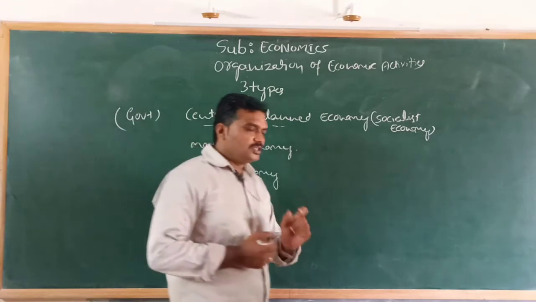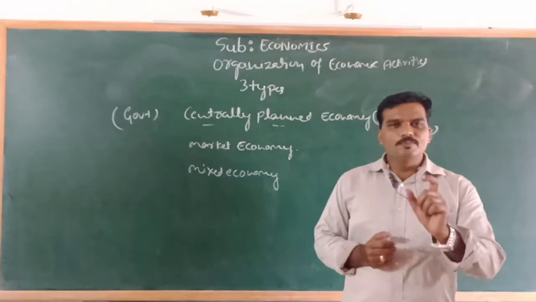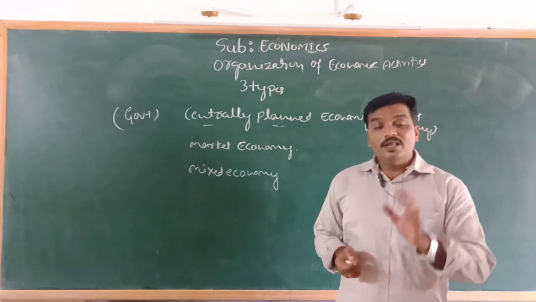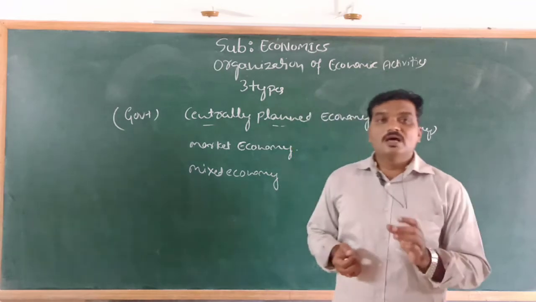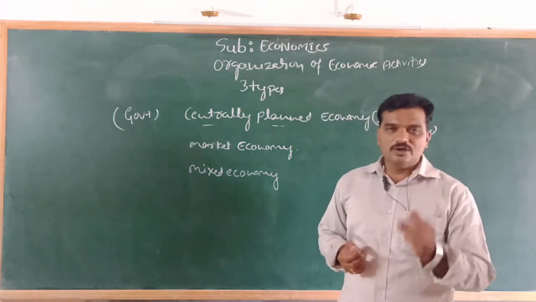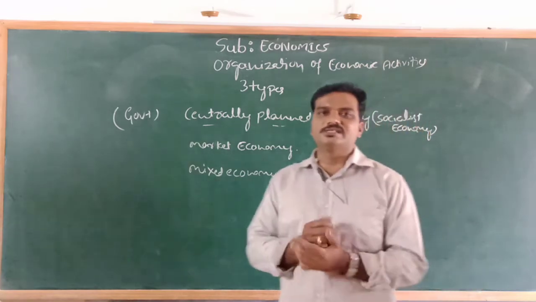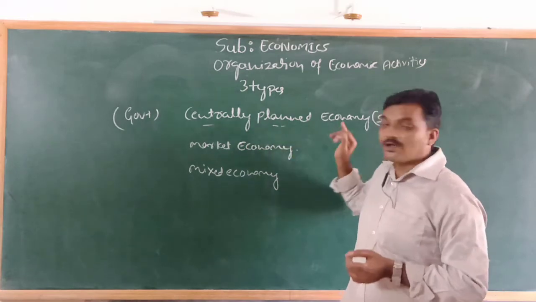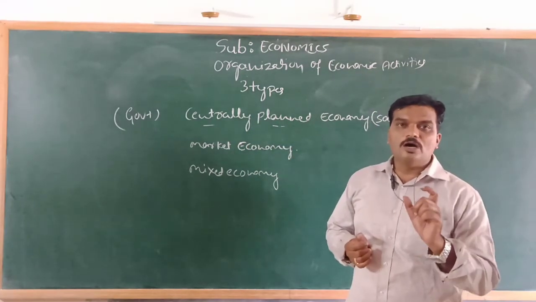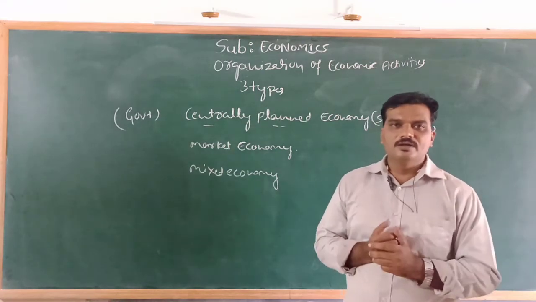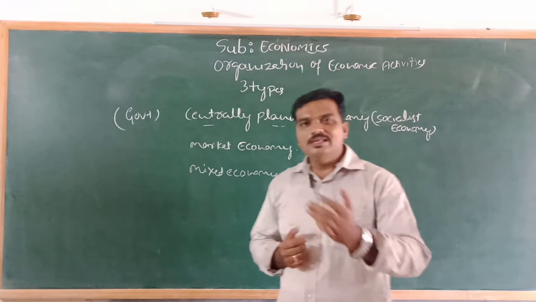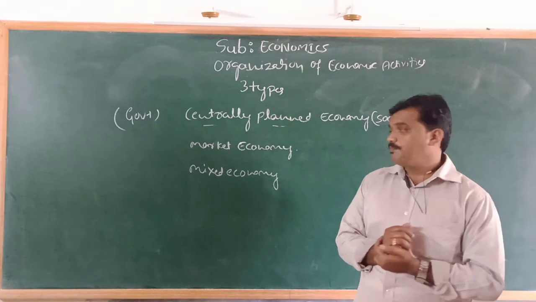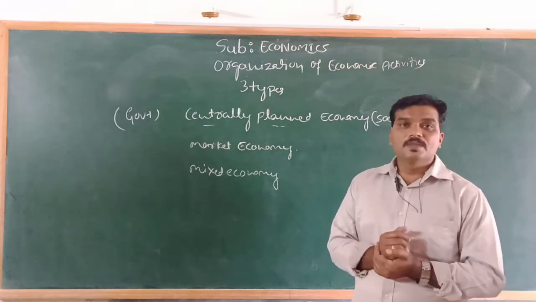Because in a centrally planned economy, the major objective of the government is to improve the welfare of people. When they have ownership of industries, the industries continue production only for their existence, not to earn profit. That means in a centrally planned economy, there is no objective of earning profit. The major objective is rendering service to the public. That's why inefficient industries are protected here.